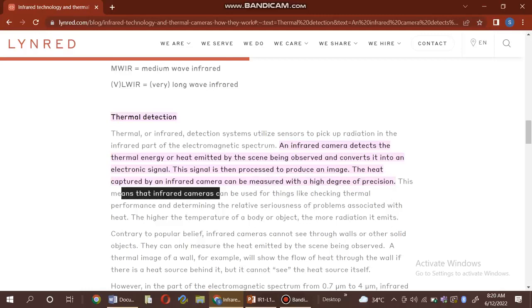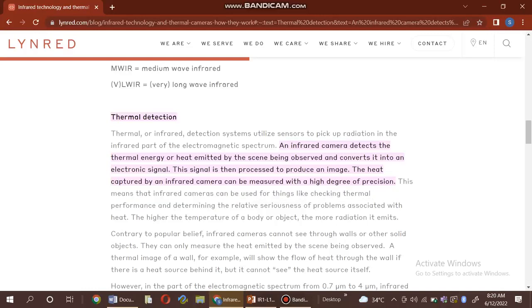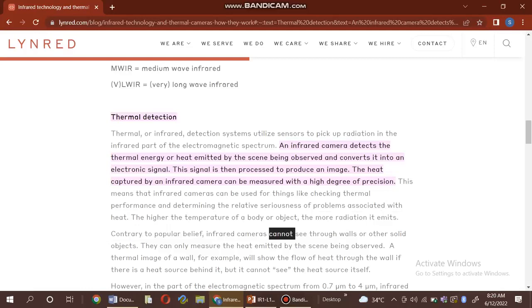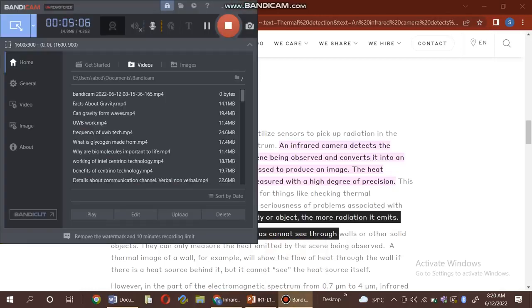This means that infrared cameras can be used for things like checking thermal performance and determining the relative seriousness of problems associated with heat. The higher the temperature of a body or object, the more radiation it emits. Contrary to popular belief,